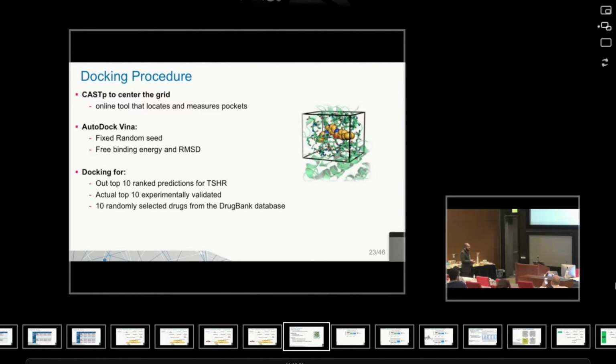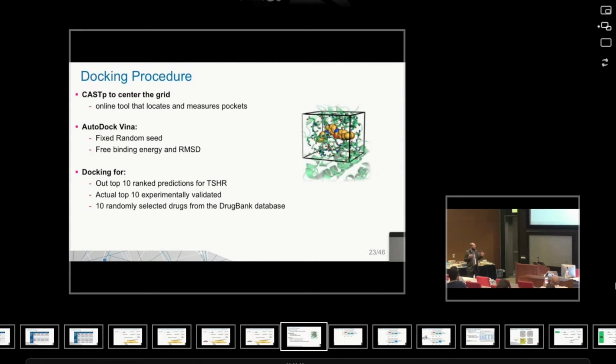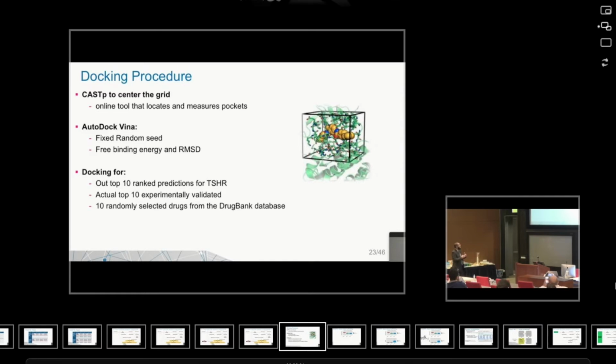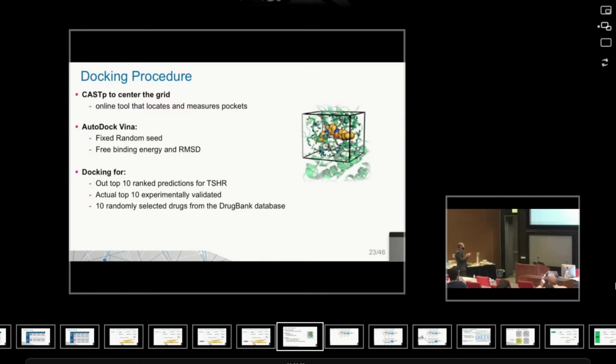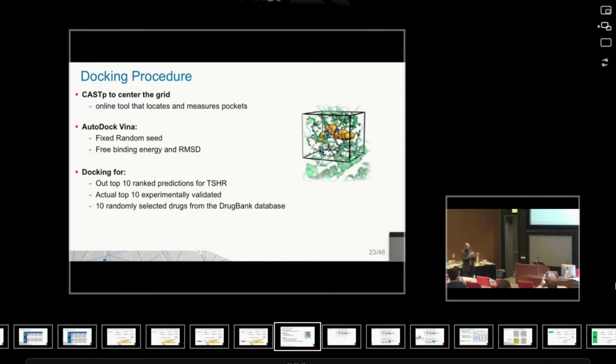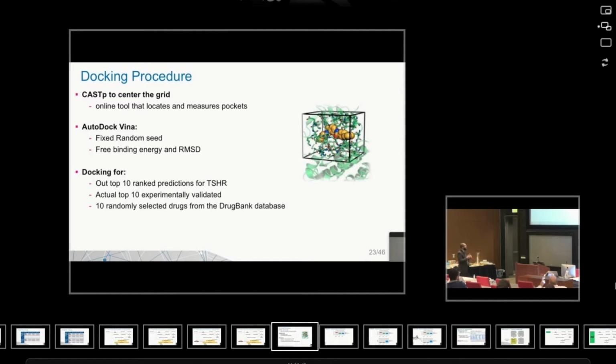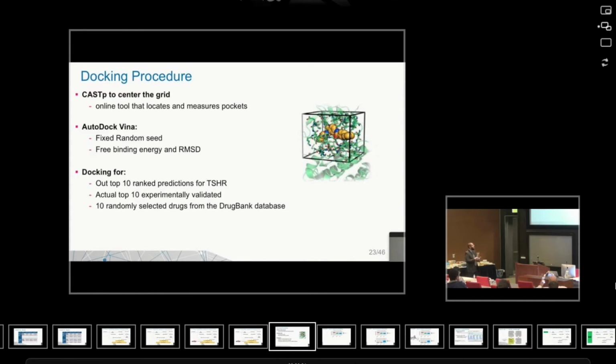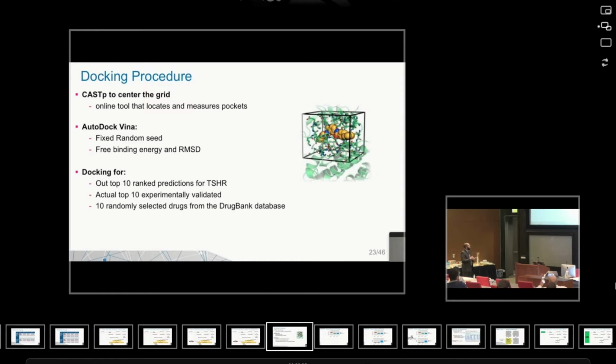So let me talk about the 3D docking setup that we did. We had, of course, a protein; I'll show you a figure later on. And we had to center a grid where we do the actual search for this 3D docking. I followed this setup where I used a tool called KAUST to center the grid, because it's really difficult to choose where you would do the docking. And remember again, there is a major issue in 3D docking where we end up with many false positives. Then we used AutoDock Vina with the default setup and we fixed the random seed.